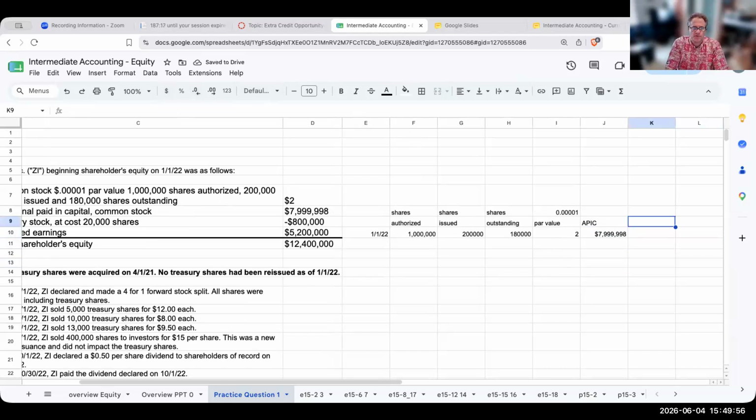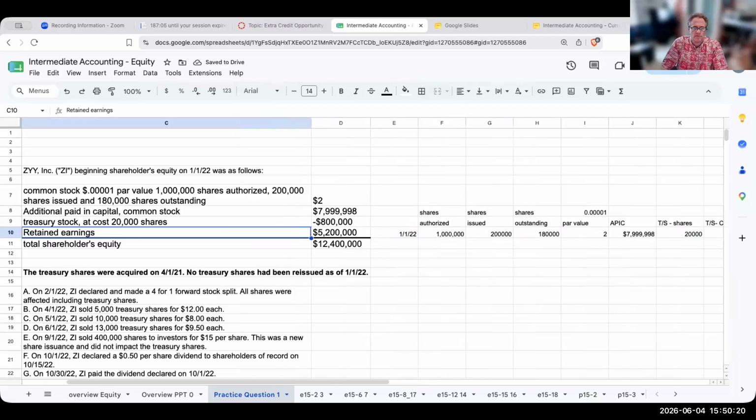And then we're going to have treasury stock. Shares are at 20,000, and we'll put this over here, 20,000. And then also over here, treasury stock at cost is 800,000.